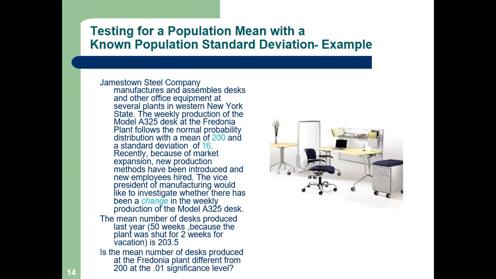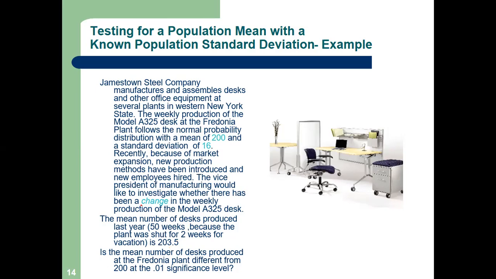So there are two means given. One is 200 and another is 203.5 after the change. So I guess that's why it is two-tailed. No, no, no. How will we understand? I tell you now, you will get it from the keywords. I told you that you will get it from the keywords.